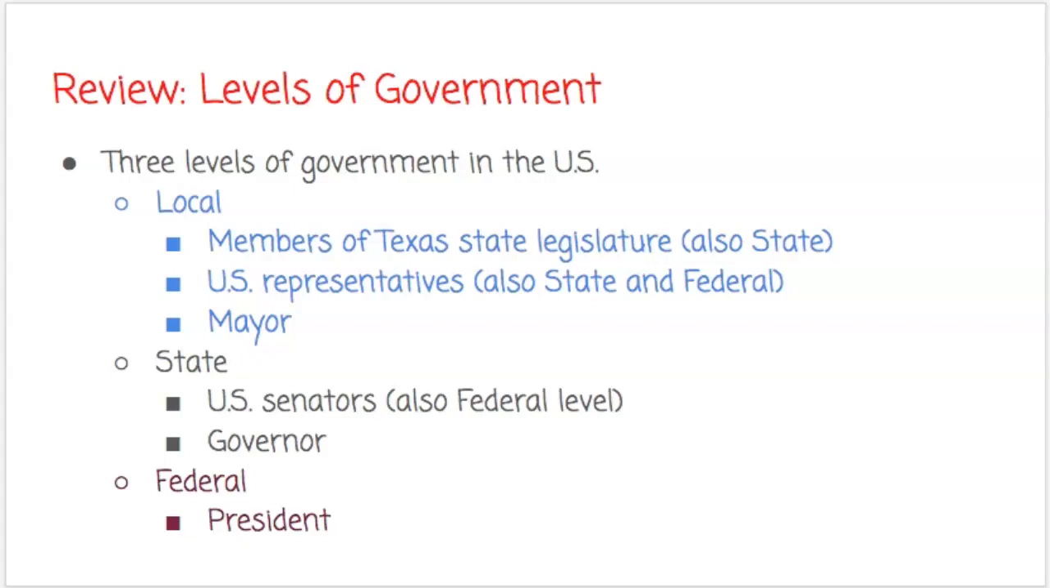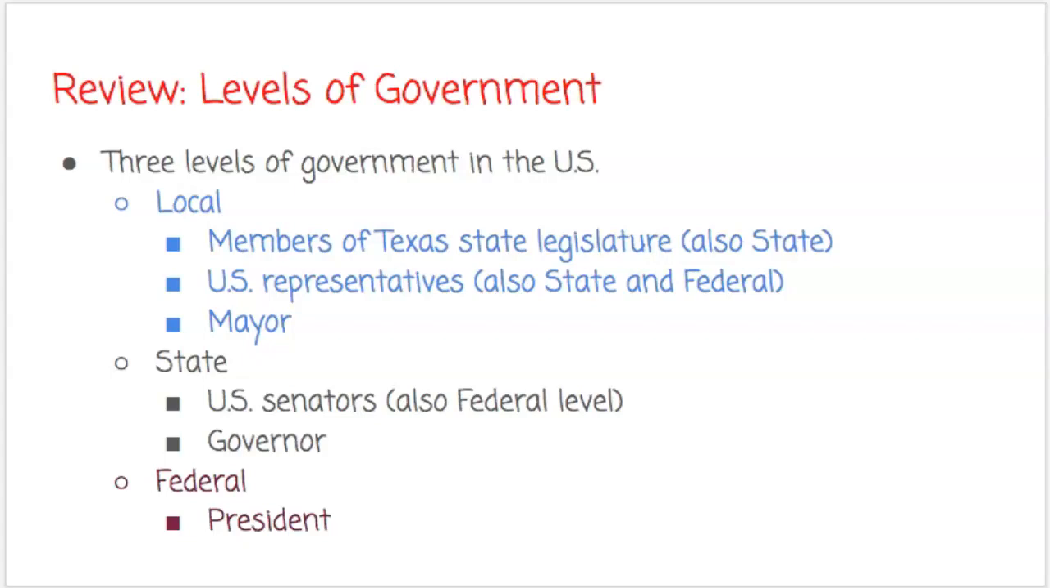We have local, which include members of the Texas state legislature, and also those are also at the state level, but they're elected locally. Then we have U.S. representatives who are elected at the state level, who represent us at the federal level as well. And then we have the mayor, who is the local leader or city council, but for our case in Fort Worth, we have a mayor.